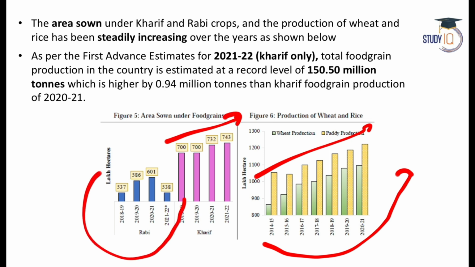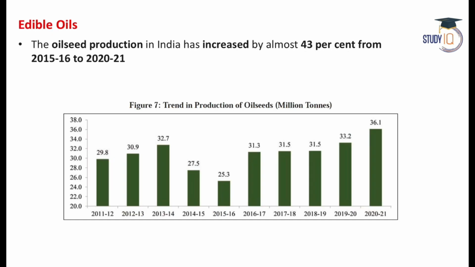However, the area under Rabi crops took a little bit of a downturn in the financial year 22. Here you can see it was going up for the last 3 years, but in financial year 22, the area under Rabi crops decreased a little.